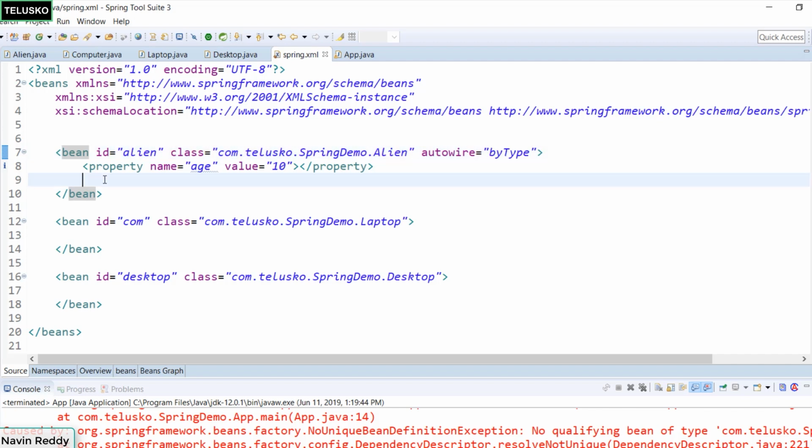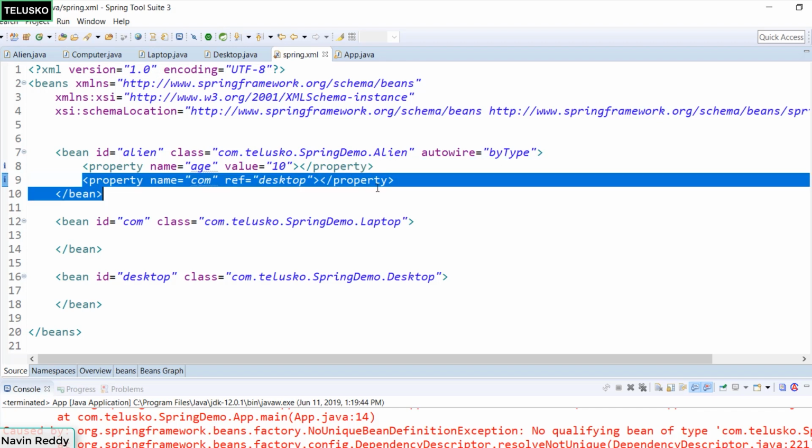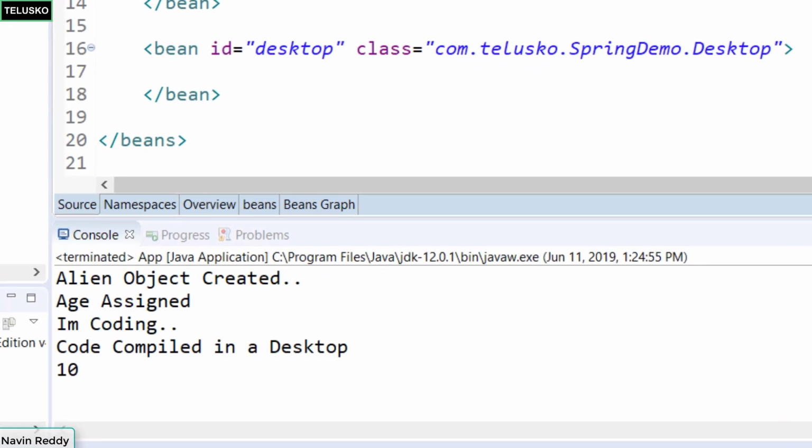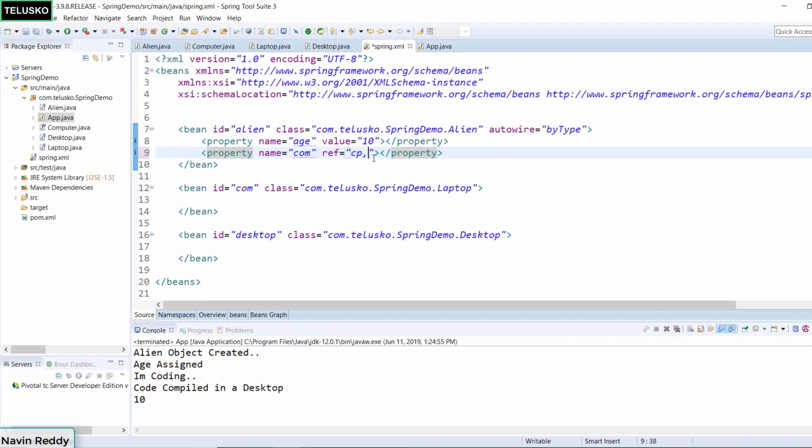Now one way to solve this is by going here and going back to the property. The moment you have a property here, the way we did it before, so if you say reference to desktop, now this will solve your issue. If you want to go with desktop, you can see the moment you mention it, it will not consider by type or by name, it will simply go with the property. In fact, it will avoid Autowire. So if you run this code, you can see problem solved. We got desktop. And then if you say comp, now this will be giving preference to comp, right? So problem will be solved. So when I say comp, it will give preference to laptop. So this is one way.